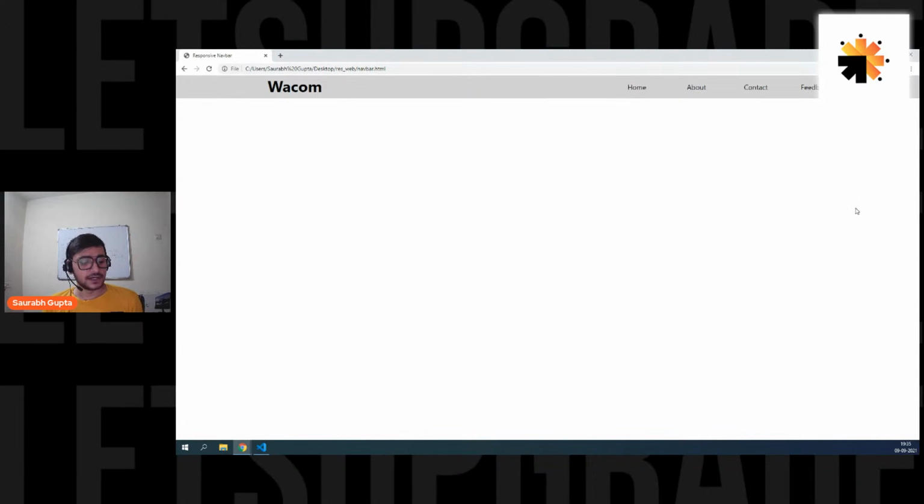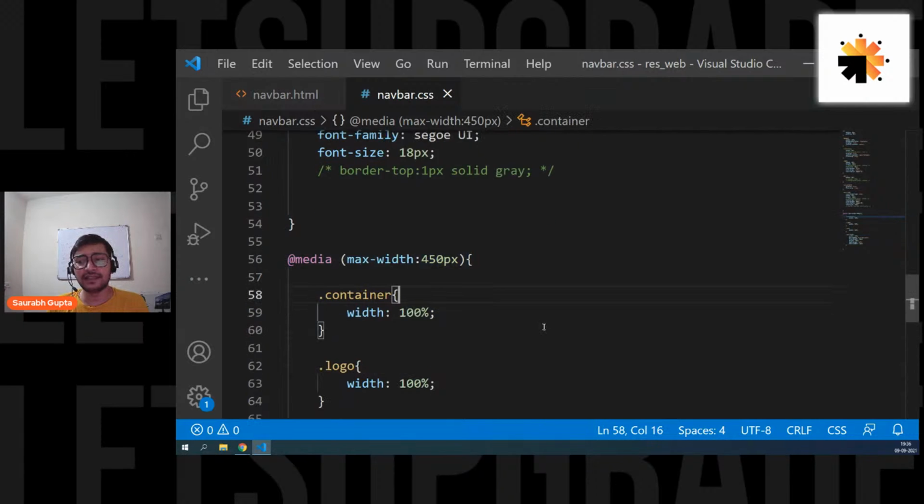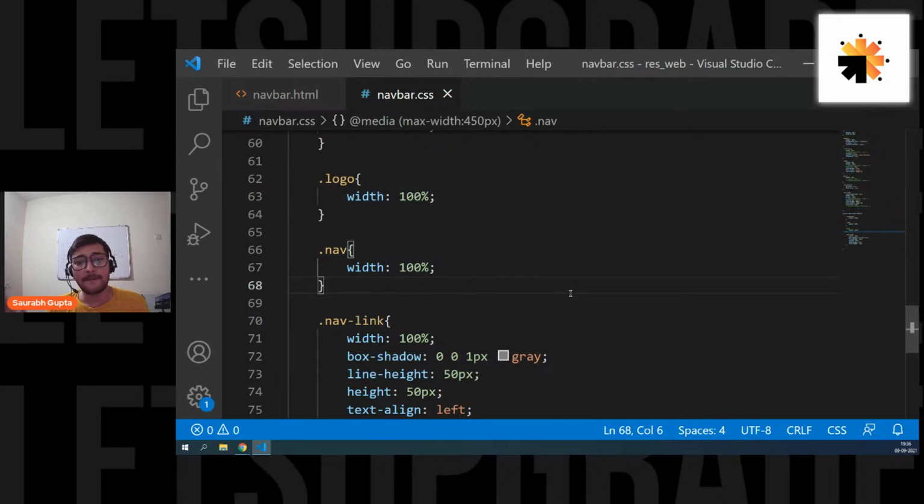So that's it. See, responsiveness actually was all about this. That's it. Everything else, we already know it because that is nothing but CSS.